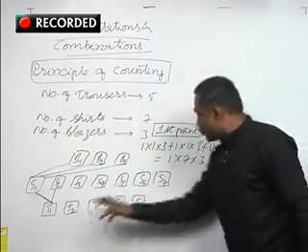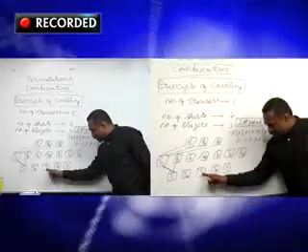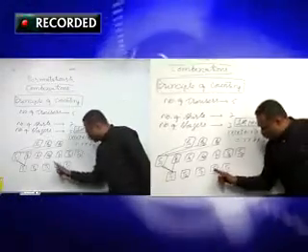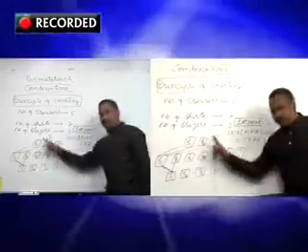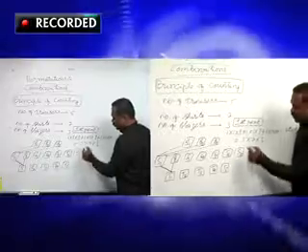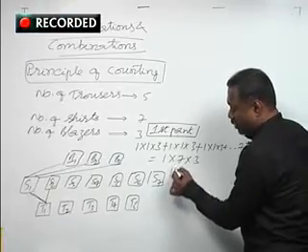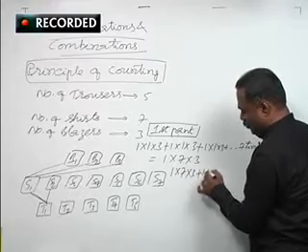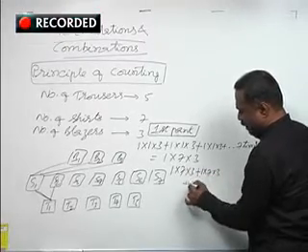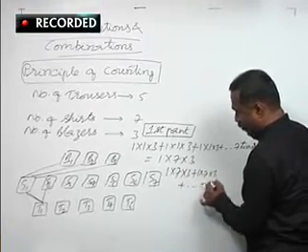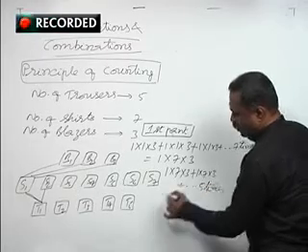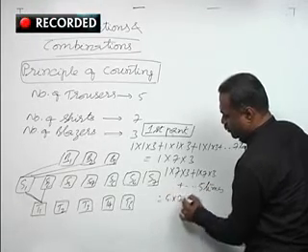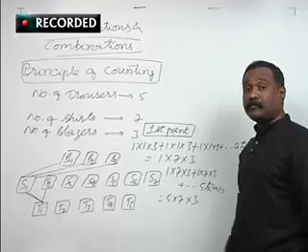And for the second also, same. For the third also, same. For the fourth also, same. For the fifth also, same. So it will be added how many times? 1 into 7 into 3 plus 1 into 7 into 3 plus and so on. How many times? 5 times. So it should be like 5 into 7 into 3.